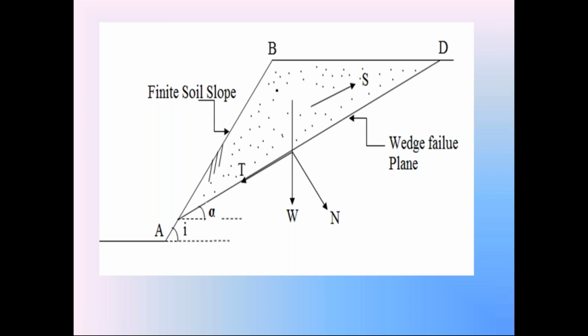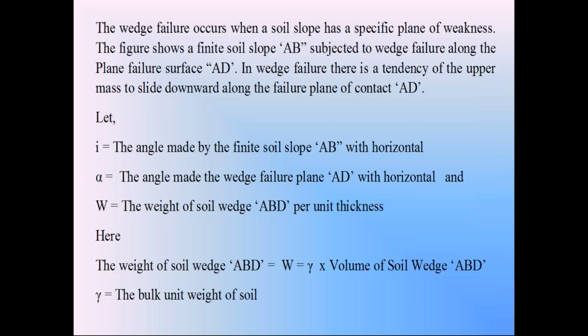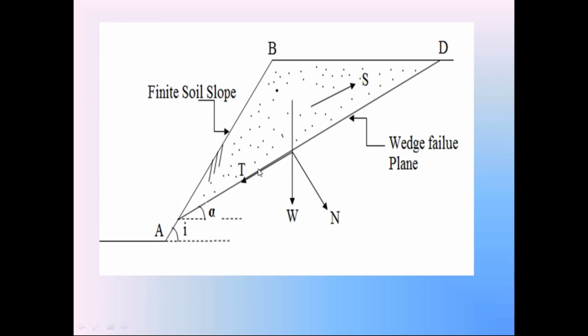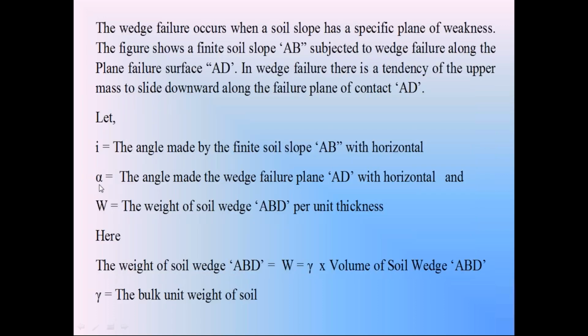So go to the calculation of the weight W of the soil wedge ABD. Check this discussion carefully. Here i is the angle made by the finite side slope AB with horizontal. So with respect to horizontal, the side slope AB makes the angle i. Alpha is the angle made by the surface AD with horizontal. AD is the wedge failure surface.